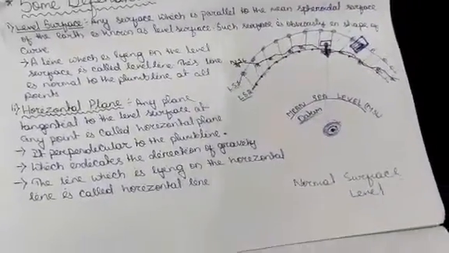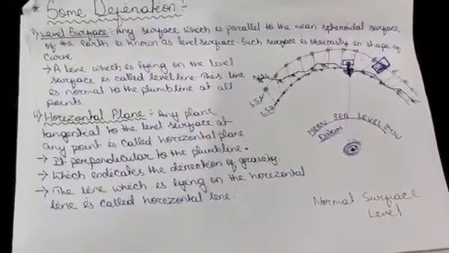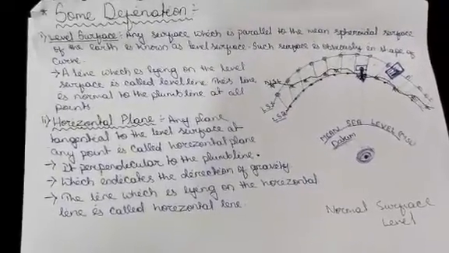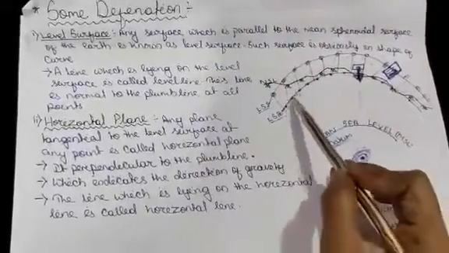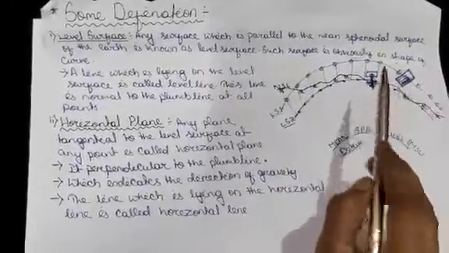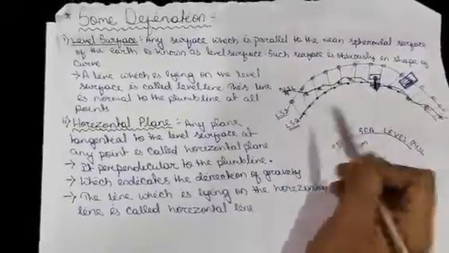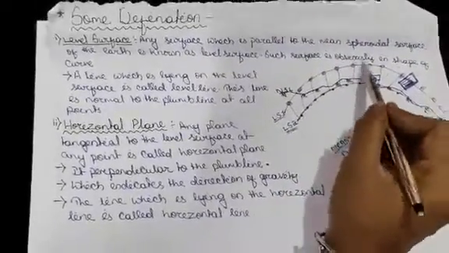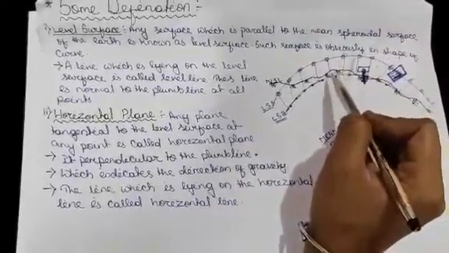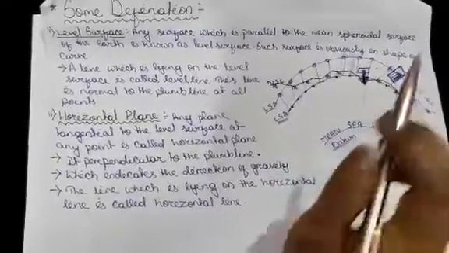So why is the level surface shape curved? As we know, the earth's surface is curved, so the level surface shape is curved. So this is the level surface and this is also a level surface. The distance between these two level surfaces is also the same and constant at all points of the surface.